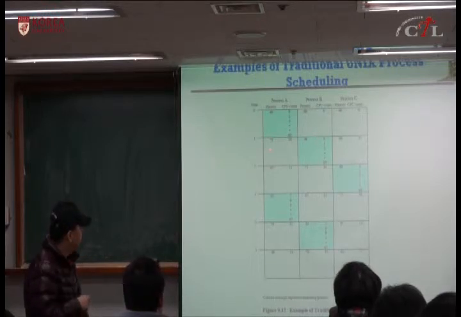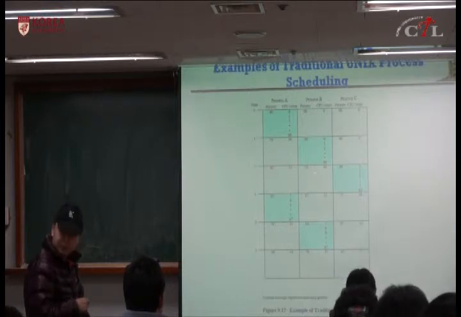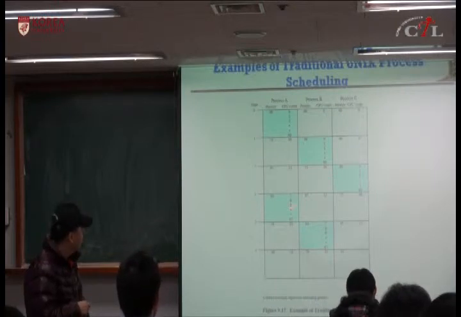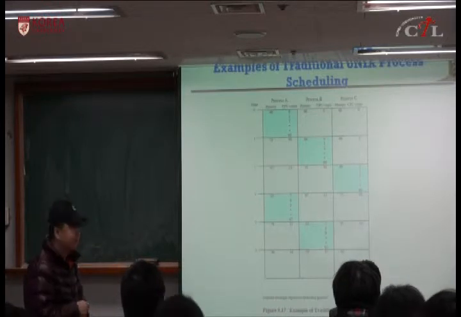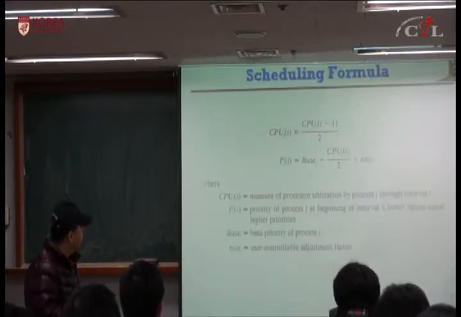And you can compute this priority also. So this should be 67 because 60 plus 15 divided by 2. Okay, this one 60 plus 15 over 2, so 63 and so on. So you can compute this priority based on this formula.